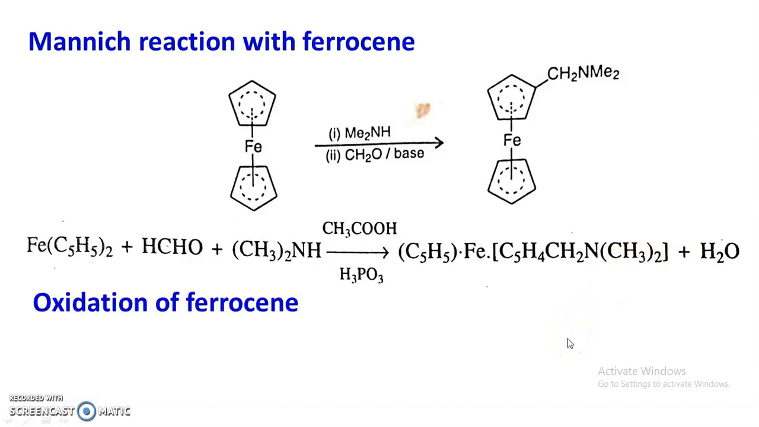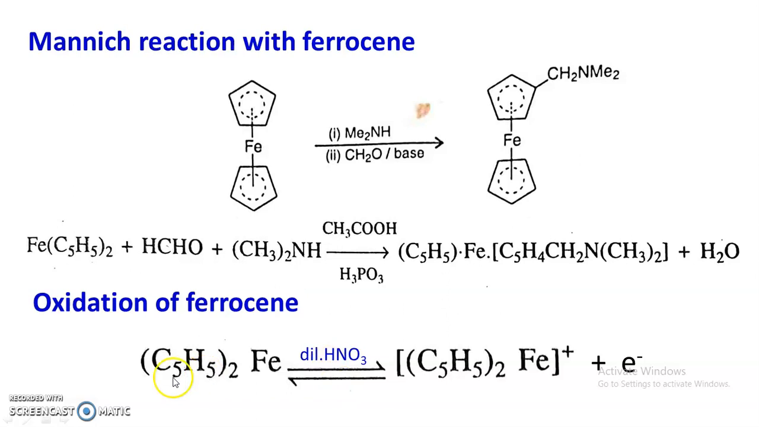Oxidation of ferrocene is also possible. So ferrocene, when treated with dilute nitric acid, then there is oxidation and we get a ferricenium ion, and this reaction is reversible. So these are the various reactions of ferrocene, especially electrophilic substitution reactions of ferrocene.